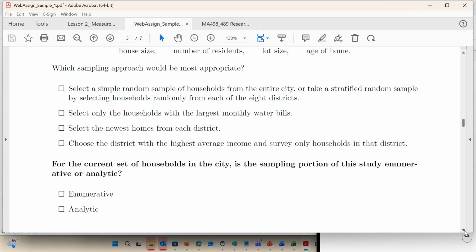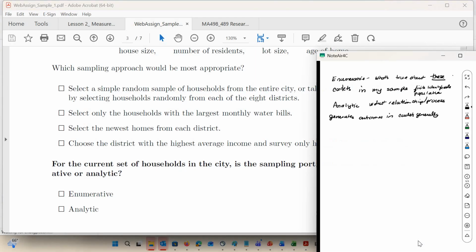And then here's this question about enumerative and analytic. These are, again, terminology. They're made up words by people like me. So how do I understand that? The examples here are about households and cities, but I thought about it in studies that we do about cadets.